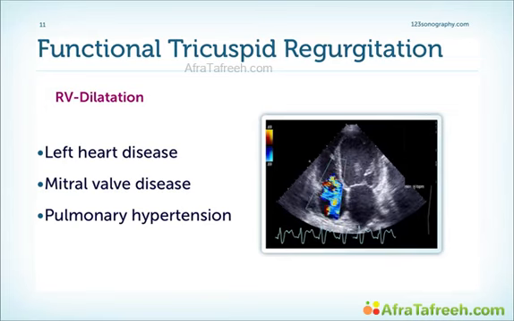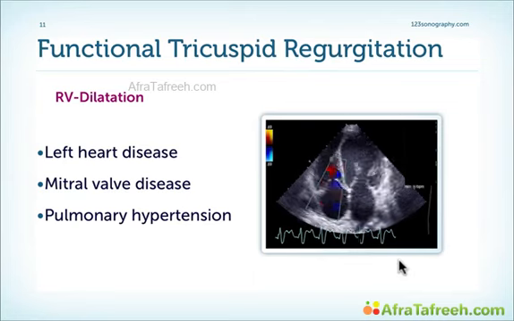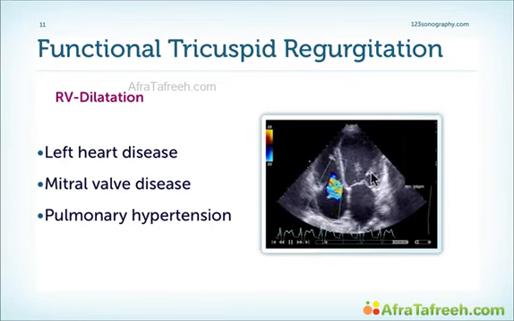Here's an example of a patient who has typical functional tricuspid regurgitation. Why? Because the patient has dilated cardiomyopathy. We can see the reduction in left ventricular function here. And the patient also has a dilatation of the right ventricle, which leads to tricuspid regurgitation.